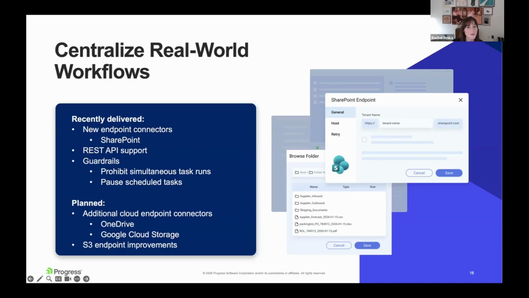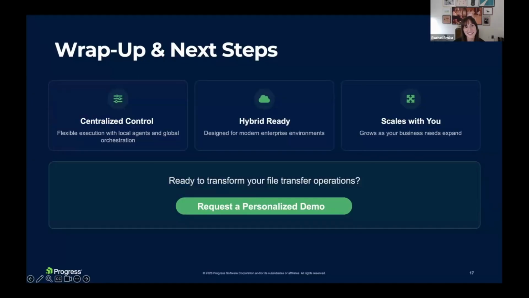So going back, the roadmap reinforces the value props that we've been talking about here: faster access to new capabilities, lower operational friction, and centralized control with that flexible execution. If there's one thing that you take away from today, it is that Automate MFT is built for the real world pace of modernization, where legacy and cloud systems coexist in the modern IT estate.